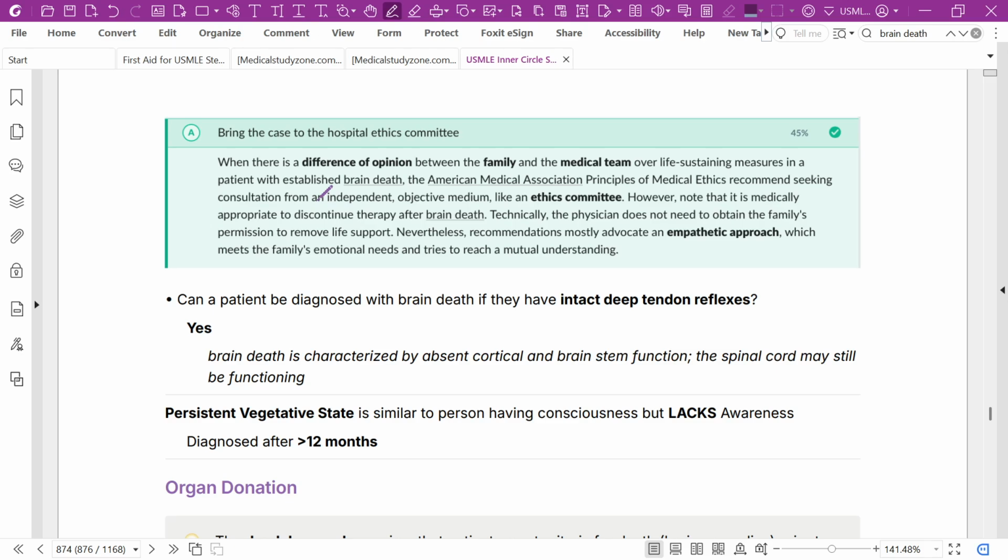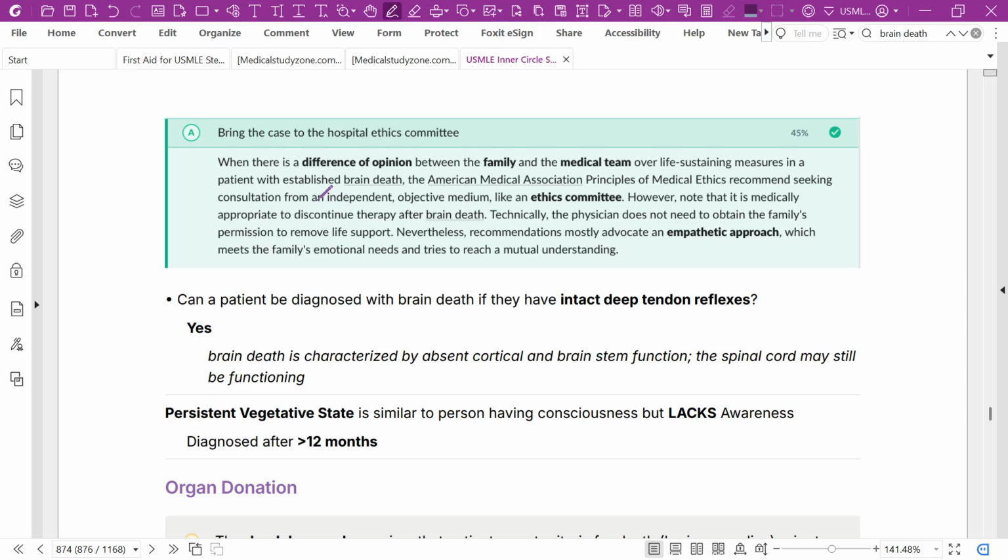Can a patient be diagnosed with brain death if they have an intact deep tendon reflex? Yes, deep tendon reflex may be intact. Brain death means absent cortical and brainstem function, but the spinal cord may be functioning.